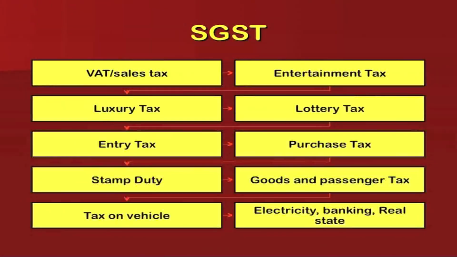Then there is the SGST, that is the state GST, which would include the sales tax or the VAT, which had already been a part of your existence. It would also accumulate the entertainment tax, the luxury tax, the lottery tax, the entry tax, the purchase tax, the stamp duty, goods and passenger tax, tax on vehicles, electricity, banking and real estate. So, this was the state level portfolio which was being taken by the government as a part of your collection through VAT and sales tax, but now this will be replaced by GST, which would incorporate all the values associated with these kinds of taxes.